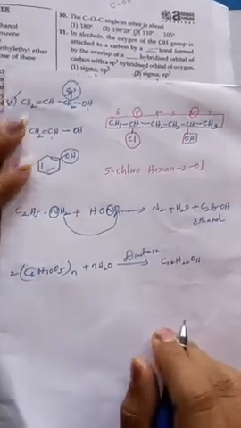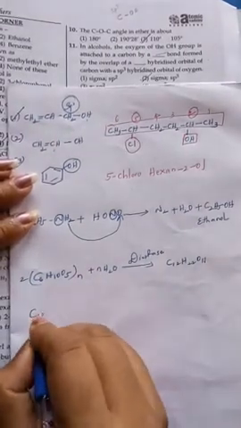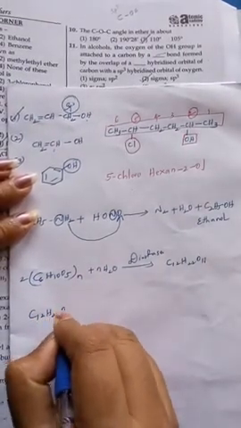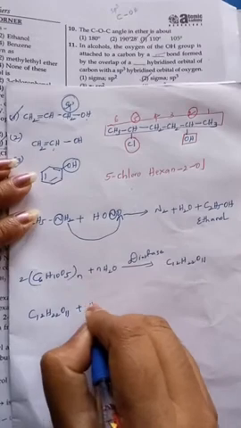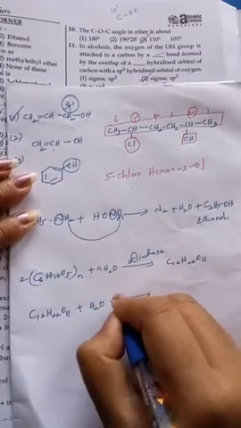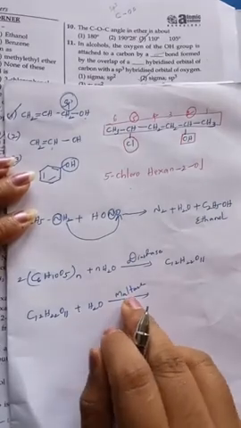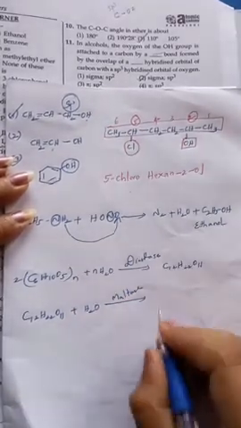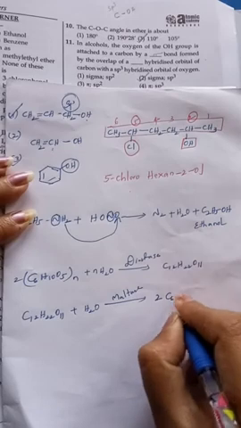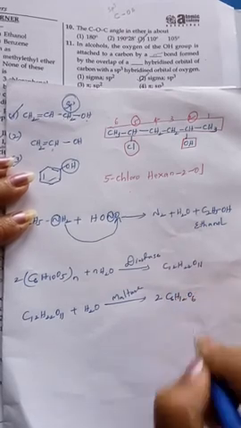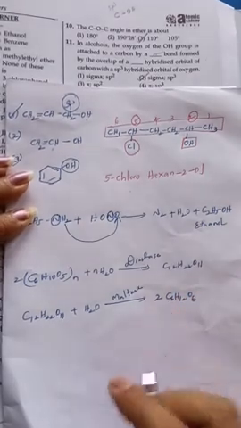C12H22O11 compound again undergoes hydrolysis using the maltase enzyme. This maltase is from yeast. In the presence of maltase, hydrolysis gives 2 moles of C6H12O6, glucose or fructose.